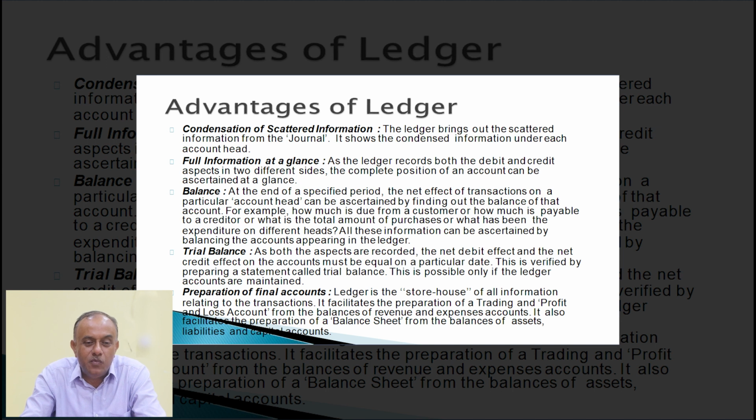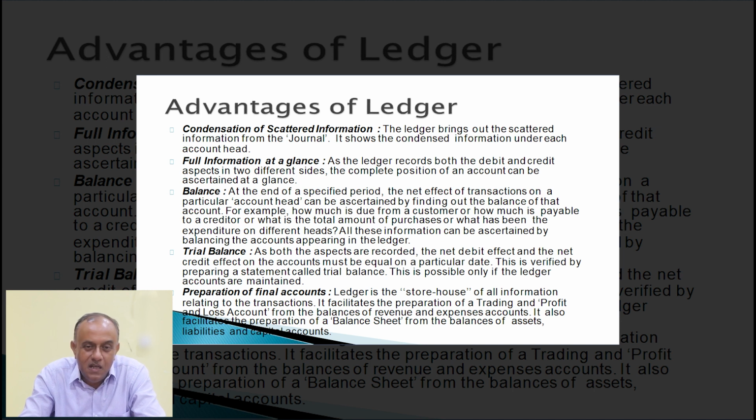Next, another important point is the trial balance. As both the aspects are recorded, the net debit effect and the net credit effect of the accounts must be equal on a particular date. This is verified by preparing a statement called the trial balance. This is possible only if the ledger accounts are maintained. So, without ledger accounts, we cannot prepare a trial balance.